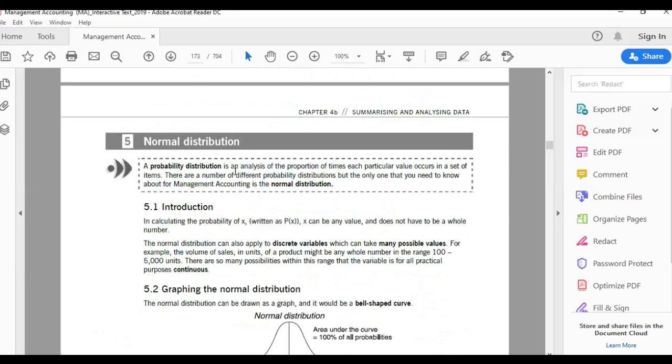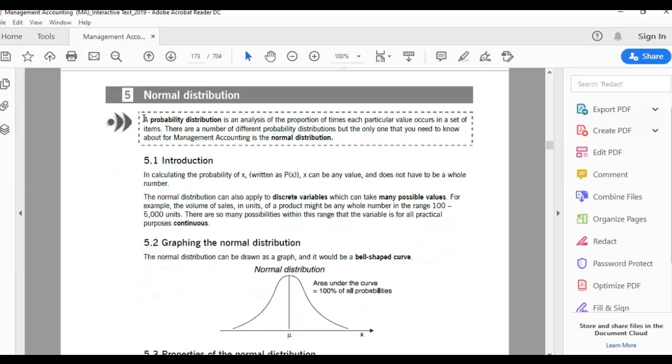Then comes normal distribution. A probability distribution is an analysis of the proportion of times each particular value occurs in a set of items. There are a number of different probability distributions, but the only one that you need to know about for management accounting is the normal distribution.